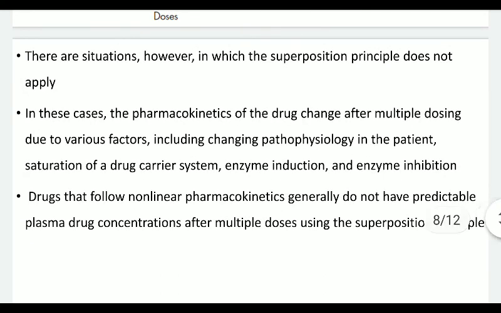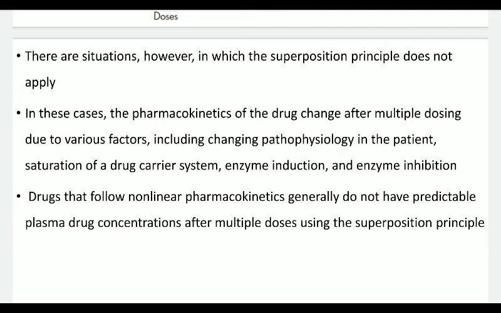There are situations, however, in which the superposition principle does not apply. In these cases, the pharmacokinetics of the drug change after multiple dosing due to various factors, including changing pathophysiology in the patient, saturation of a drug carrier system, enzyme induction, and enzyme inhibition.